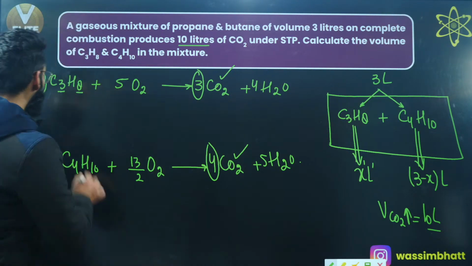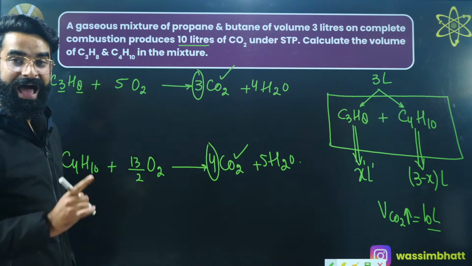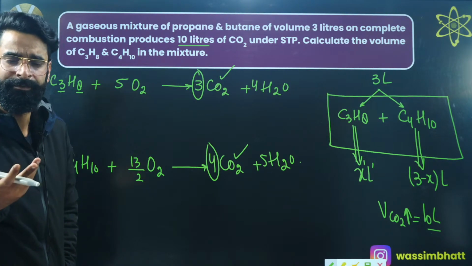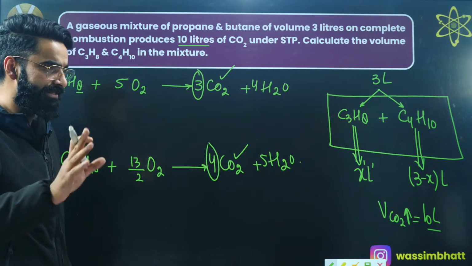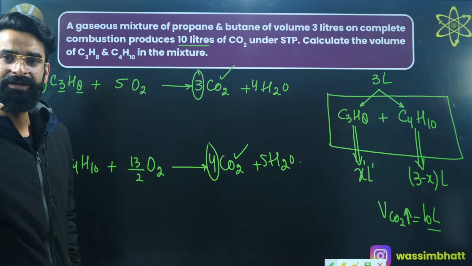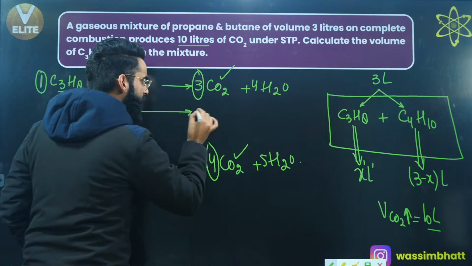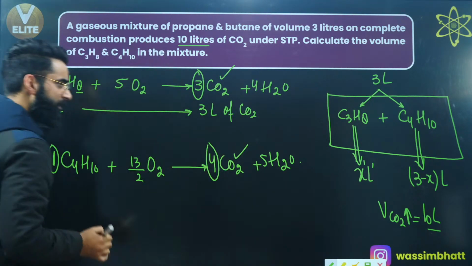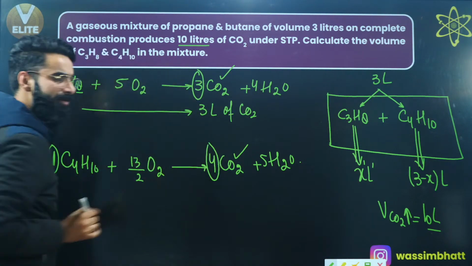Have a look exactly. Stoichiometric coefficient over here is 1, over here is 3. Now, as per the volume method, you can treat these stoichiometric coefficients as volume as well. In the last session I've told you, you can treat the stoichiometric coefficients as moles, you can treat the stoichiometric coefficients as volume as well. Can I say 1 liter of propane liberates 3 liters of carbon dioxide as per stoichiometry? 1 liter of propane on combustion liberates 3 liters of carbon dioxide.